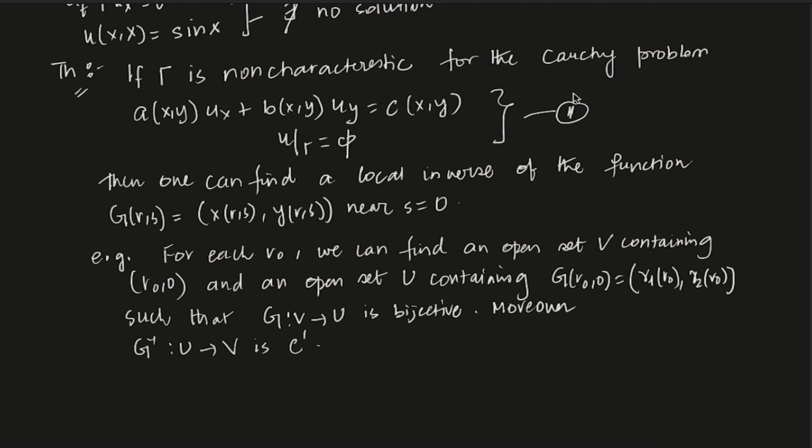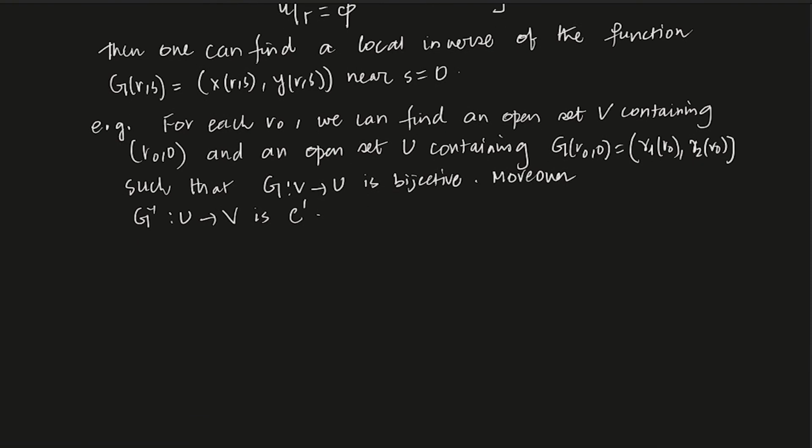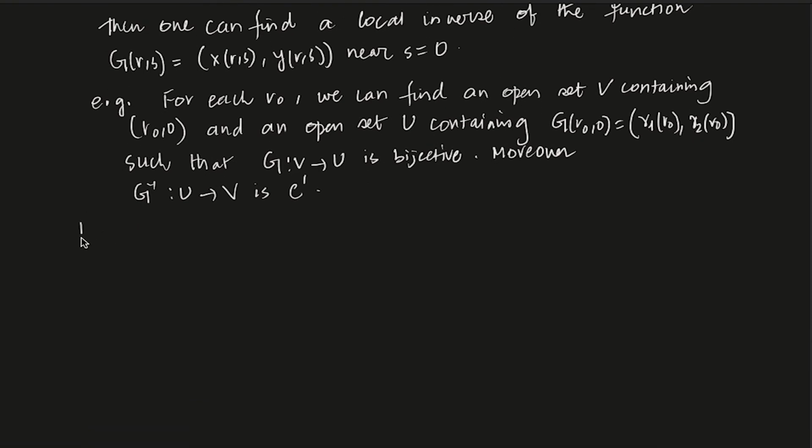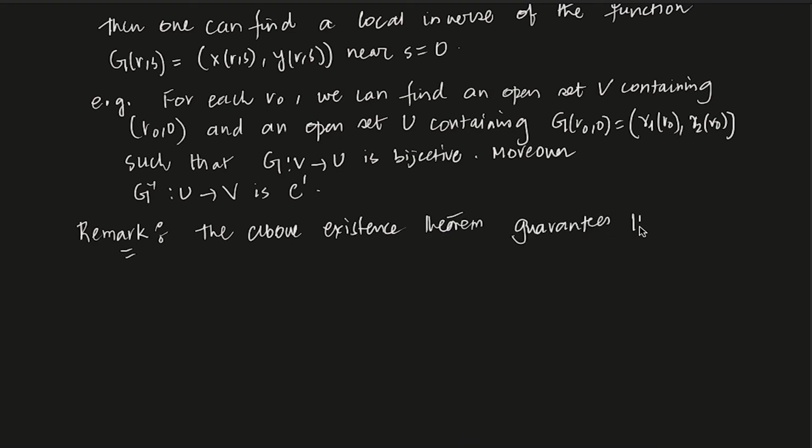But the solution, so very important, please understand this thing. Before we prove anything, this is a small remark. The above existence theorem guarantees the existence of a unique solution, right?